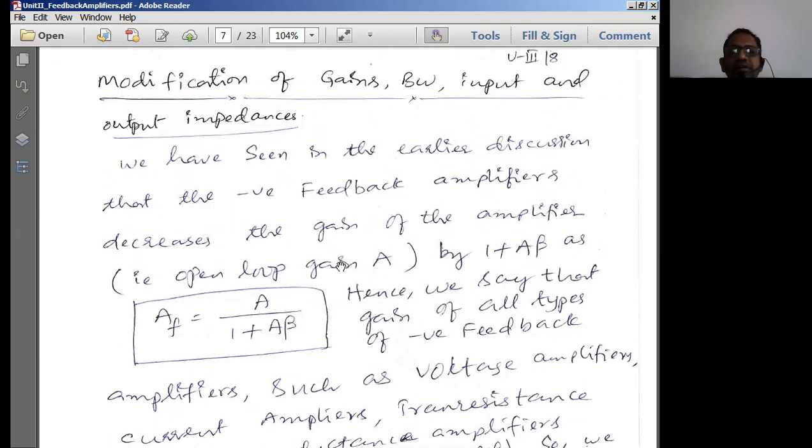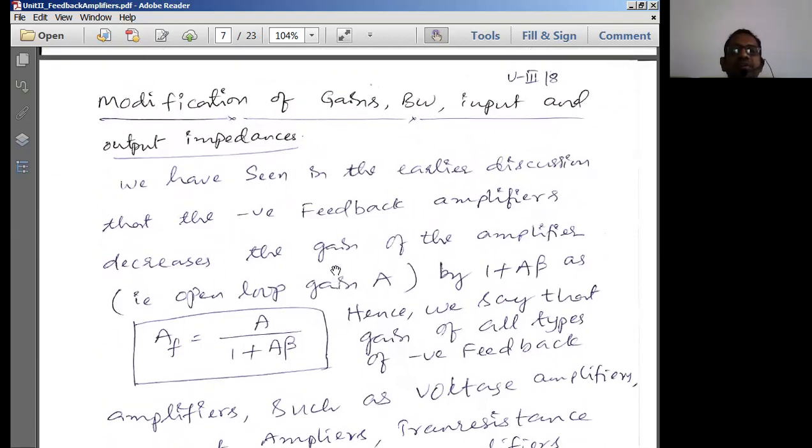And we have seen in the differences that due to negative feedback, the gain of the amplifier is going to decrease. Bandwidth is going to increase. Input impedance is going to increase, output impedance is going to decrease. That means due to negative feedback, what parameters are going to get affected? Gain of the amplifier with feedback, that is the overall gain, is going to get affected. Bandwidth is going to get affected. Input resistance or impedance and output resistance or impedance are going to get affected due to the negative feedback connection.